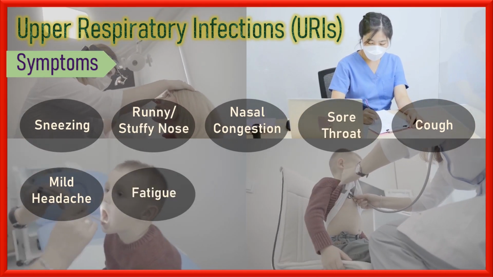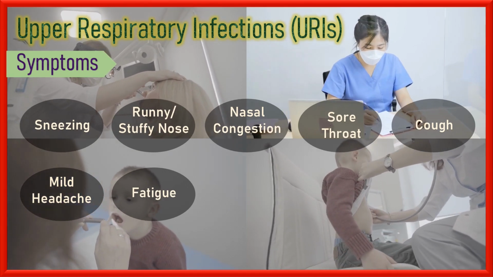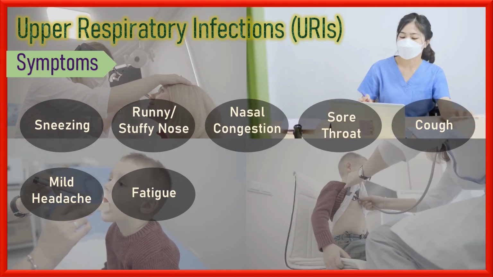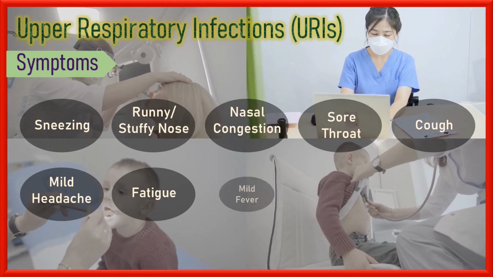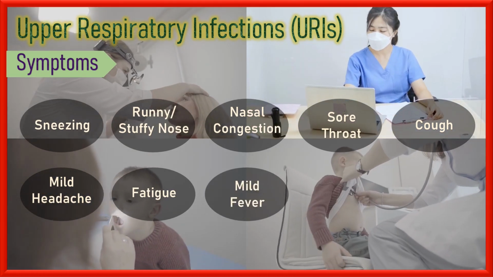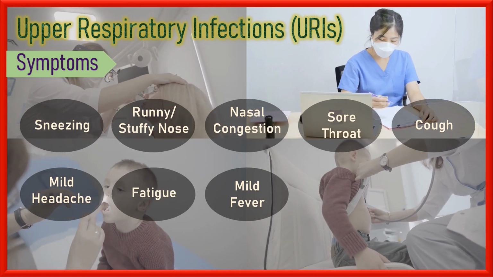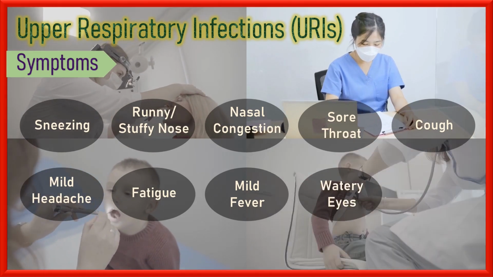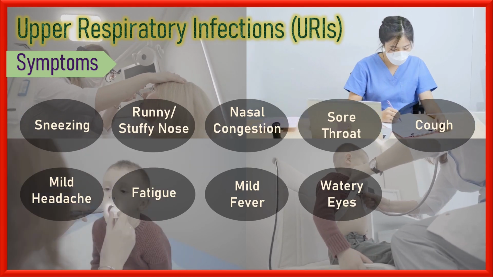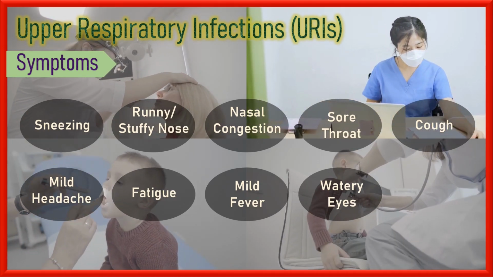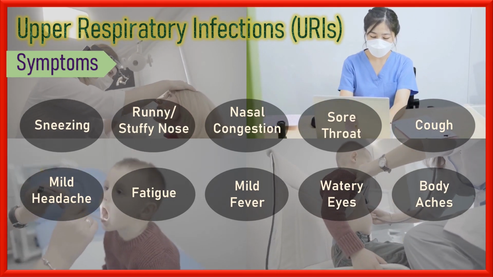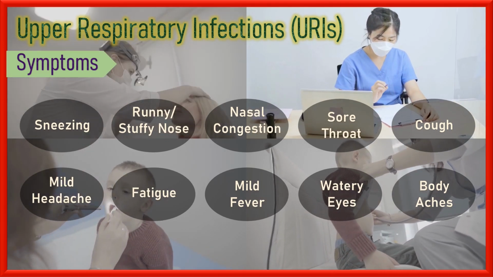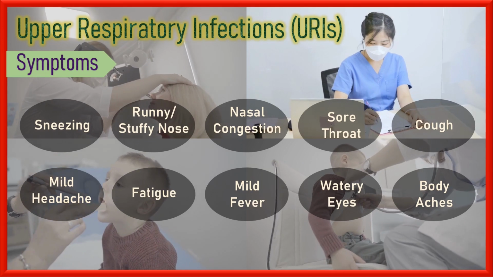Fatigue. The immune system response to the viral infection can lead to fatigue and a general feeling of tiredness. The body diverts energy to fight off the infection, which can leave you feeling drained. Mild fever. A low-grade fever is a common symptom of upper respiratory infection. It is the body's natural response to fight off the infection. Watery eyes. Inflammation of the nasal passages and sinuses can cause excessive tear production, leading to watery eyes. Body aches. Some individuals may experience muscle aches or body pain during an upper respiratory infection. This can be due to immune response and the release of chemicals that cause inflammation.